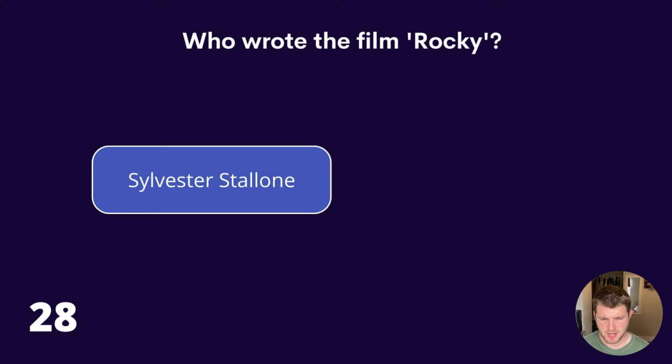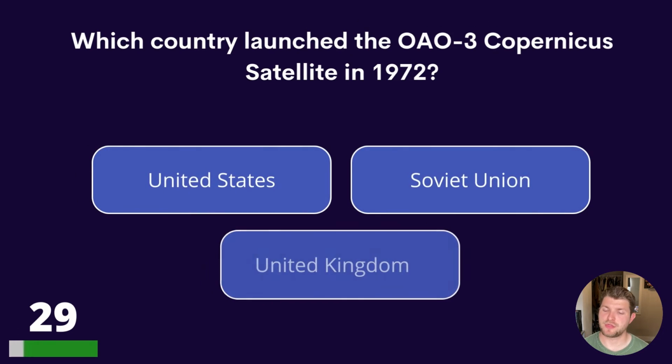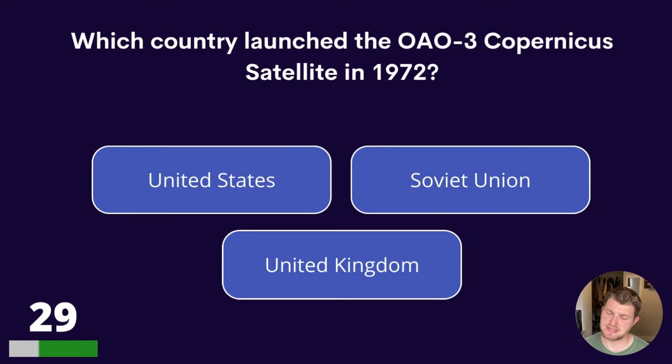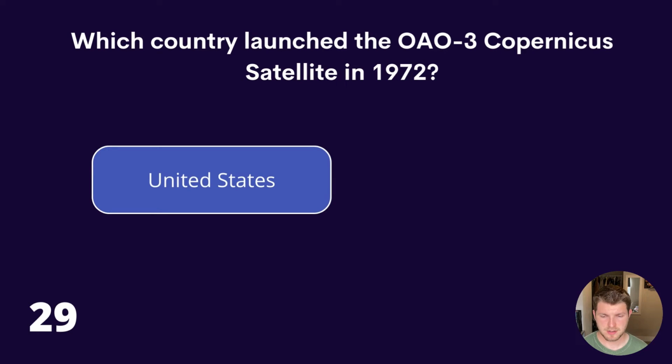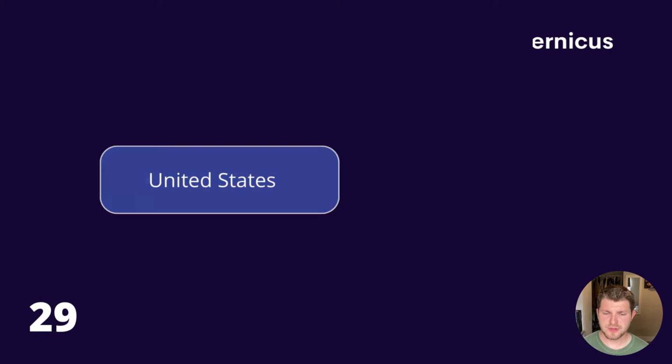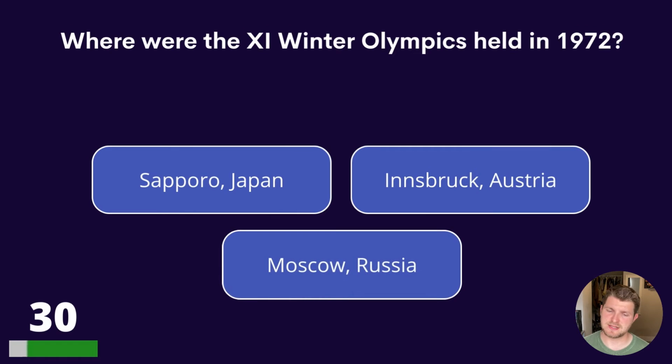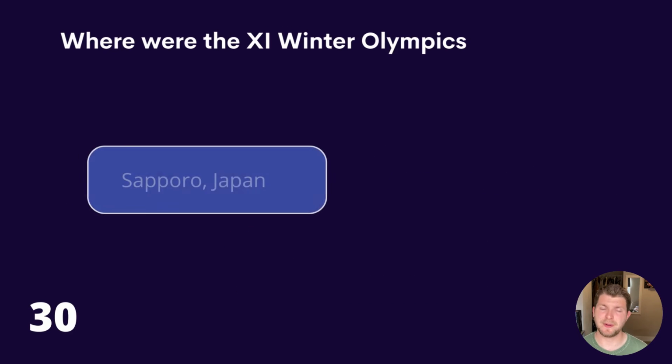Question 29. Which country launched the OAO-3 Copernicus satellite in 1972? United States, Soviet Union, or United Kingdom? And the answer is United States. Question 30. Where were the 11th Winter Olympics held in 1972? Sapporo, Japan, Innsbruck, Austria, or Moscow, Russia? The answer is Sapporo, Japan.